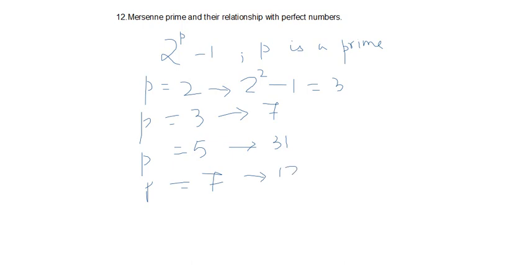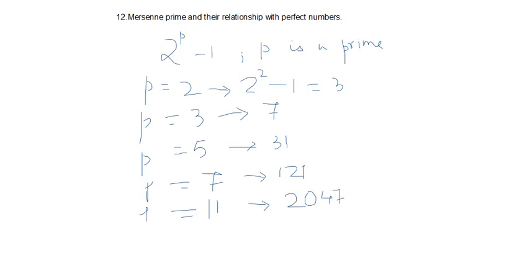Fine. And if we put p is equal to 11, then 2 to the power of 11 is 2048, and 2048 minus 1 is 2047. This is not a prime, and you can check there are some factors. One of the prime factors, I think, is 23, and it's a factor of 2047.